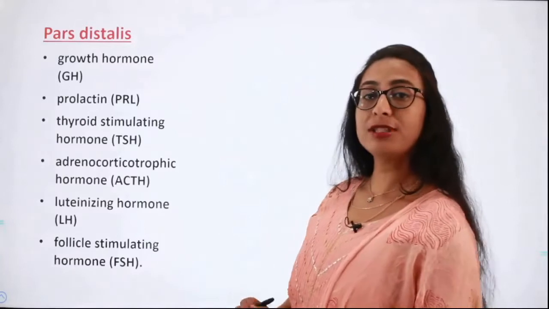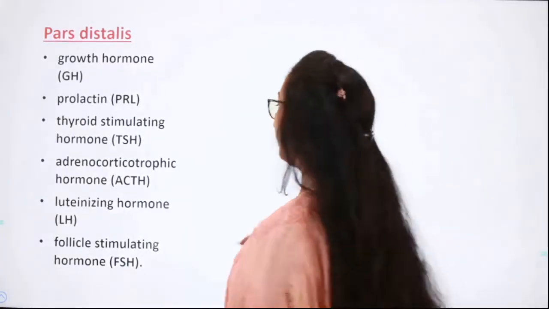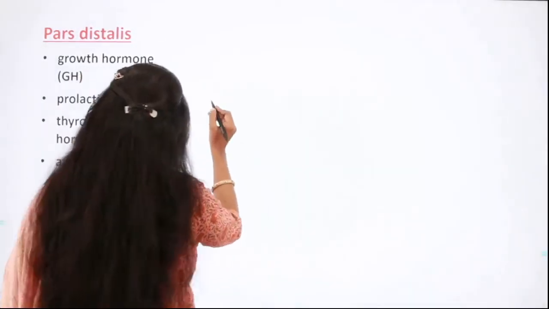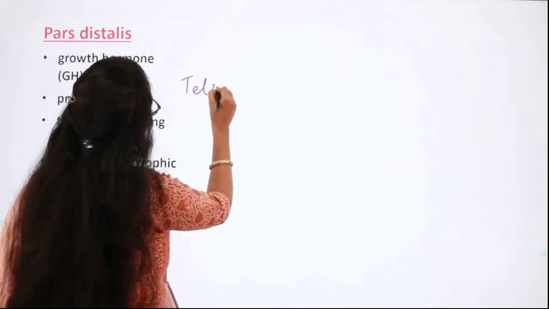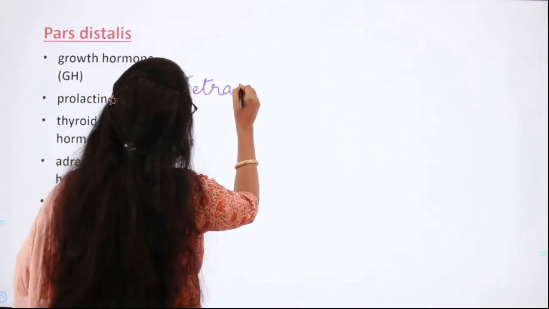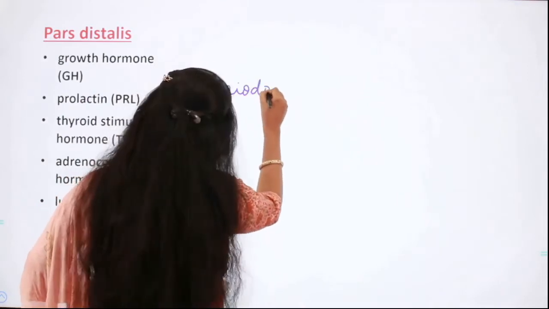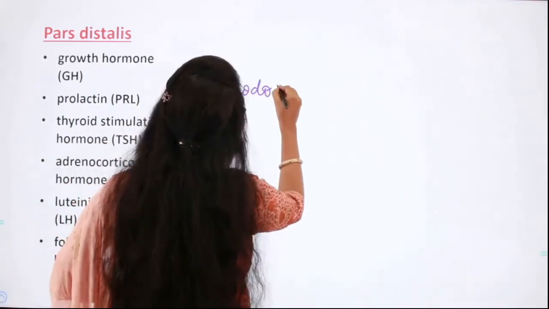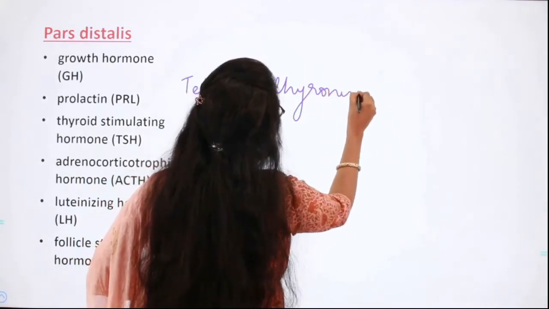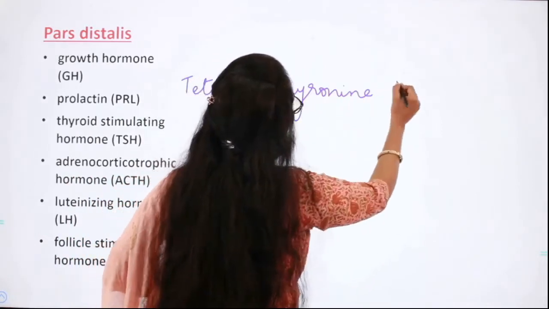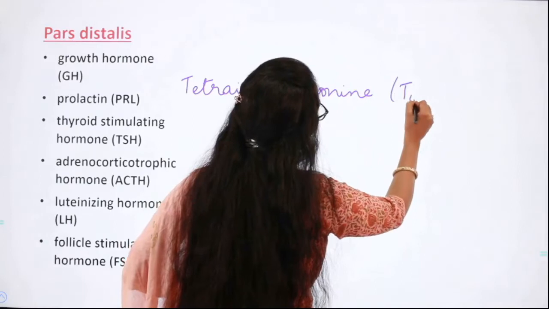So what are the hormones secreted by the thyroid gland? They are tetraiodothyronine, which is also called thyroxine, or you can also call it T4.